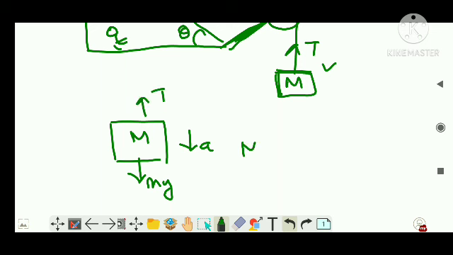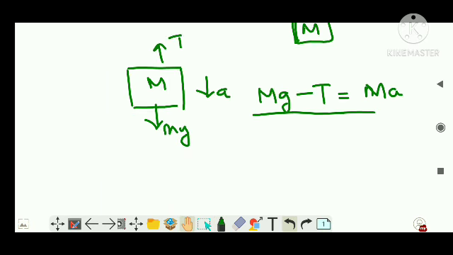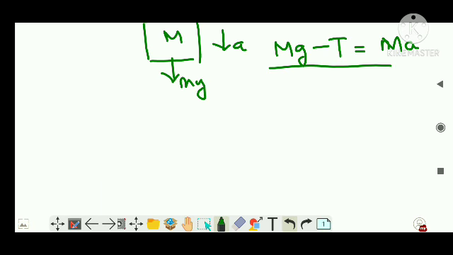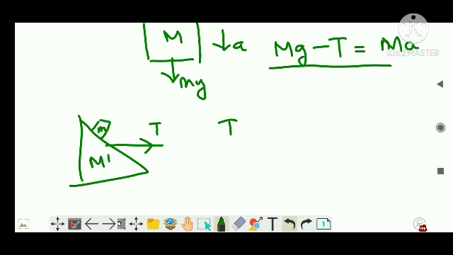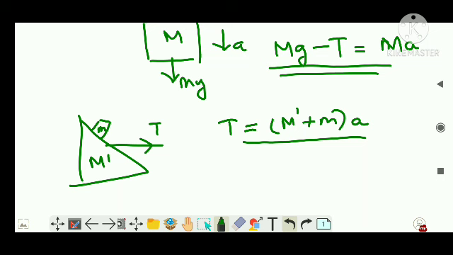This much is clear? So I can write Mg, which is in the same direction as acceleration, minus T is equal to MA. This equation is only for capital M mass. Now there is an inclined plane, which is moving forward like this, and there is a tension here because a string is connected to it. So I can write T, because there is no external force here. There is an M dash and a small m connected to it, so tension is equal to (M dash plus small m) A. So I got two equations here, and you just have to solve these two equations, guys.